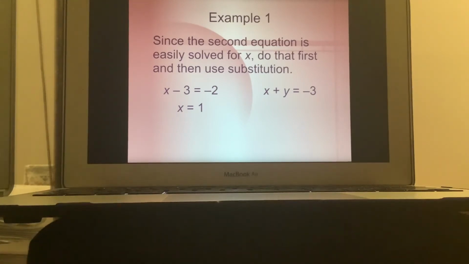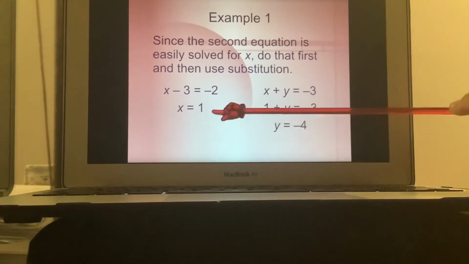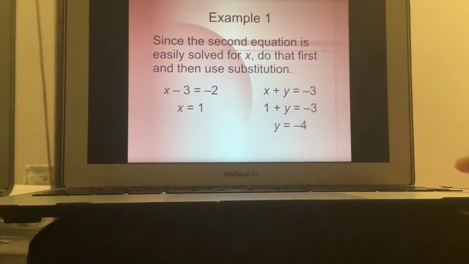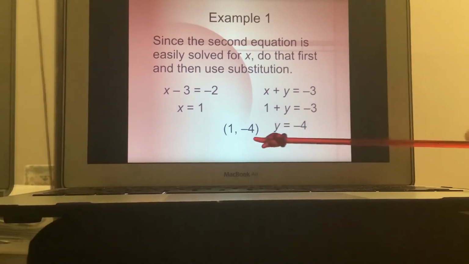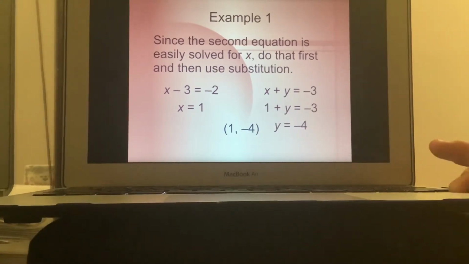X, I'm going to use 1 for x. 1 plus y equals negative 3. Then what's y? Y is negative 3 minus 1. And then so y is negative 4. So our coordinate is 1, negative 4. There we have it. That's our solution. Okay, that is your final answer right there, your x and your y.